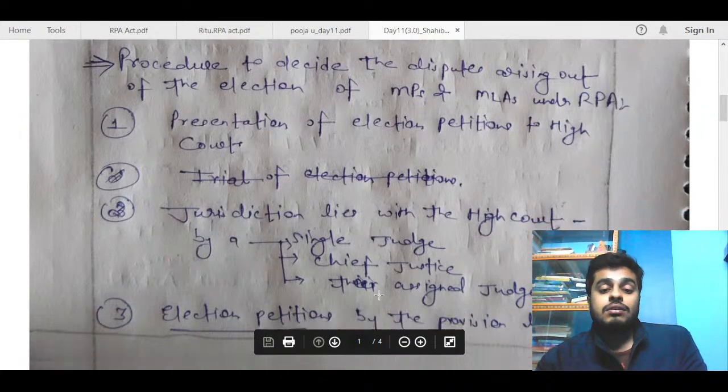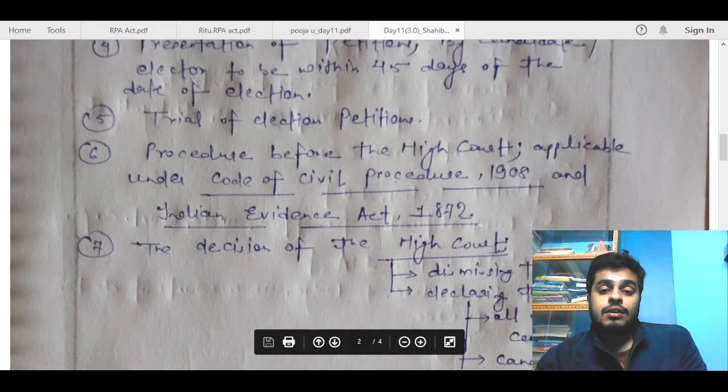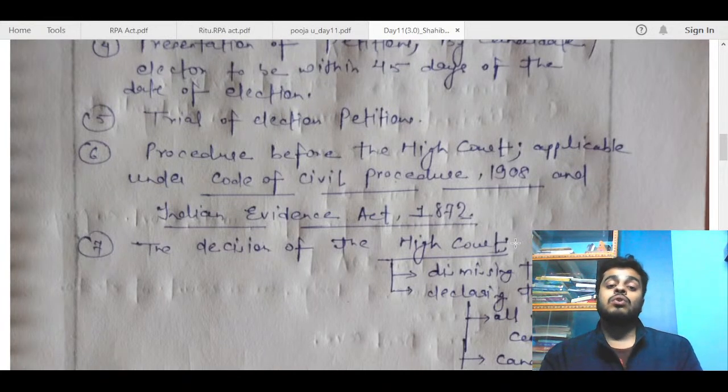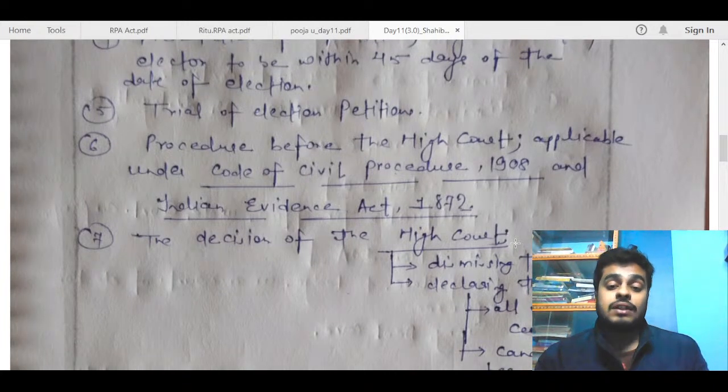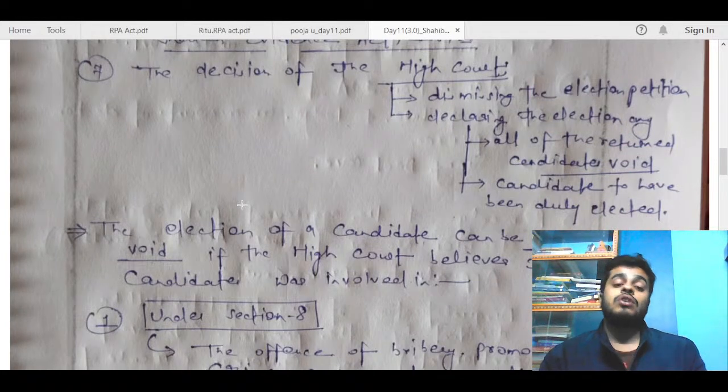After the point on the decision of the High Court, you can say that the decision of the High Court is made within 6 months, and after that the aggrieved party can, if he wants, go to the Supreme Court for appeal within 30 days of that decision. That can be mentioned, and after that, go for talking about grounds on which the election is considered void. Because the questioner also asked both these sections separately, there is no harm in answering each part separately.